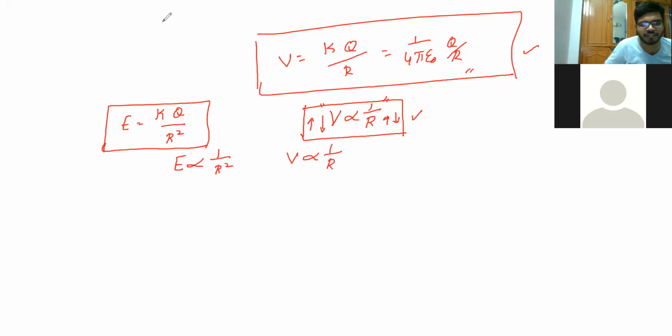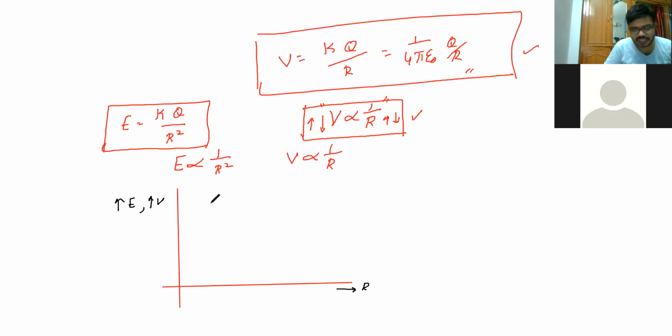We are going to see a graph between these two. Just see the graph. So here, both are inversely proportional. The graph will be parabolic like this. Now what I'll do, I'll take the x-axis as your radius, and the y-axis as your potential, as well as your electric field, in both cases. First of all, we'll see the graph for electric field.